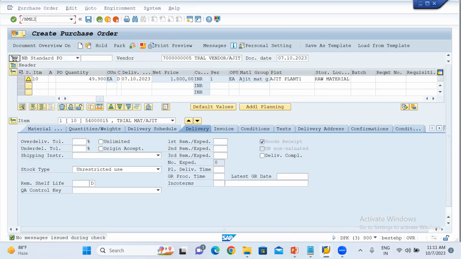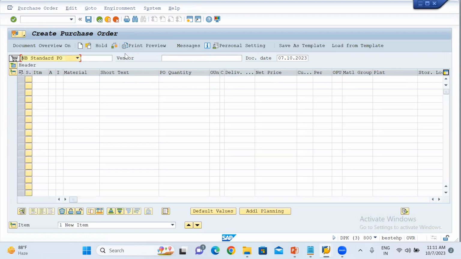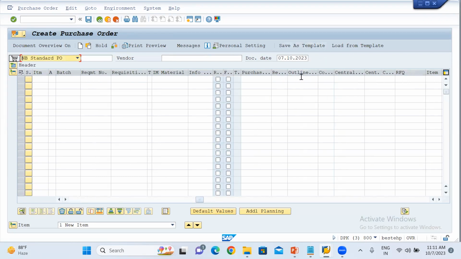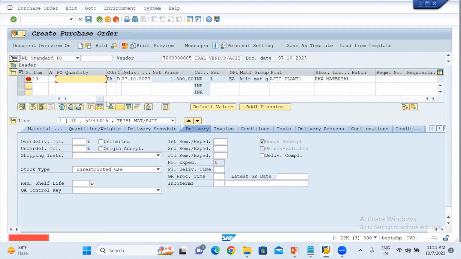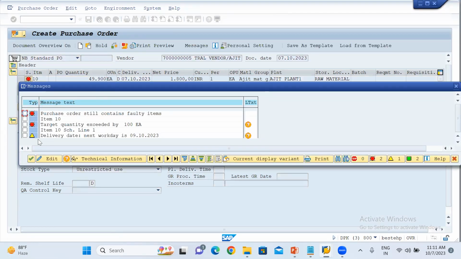Refresh the PO, ME21N. You can check from your side also. So let me put the outline agreement number over here. This was our outline agreement number. Click enter. Quantity 14,990. Click enter. Now the target quantity exceed by 100 quantity. So now what happened? The message is coming as an error message. So here if you will check, the system will never allow you to save the purchase order.